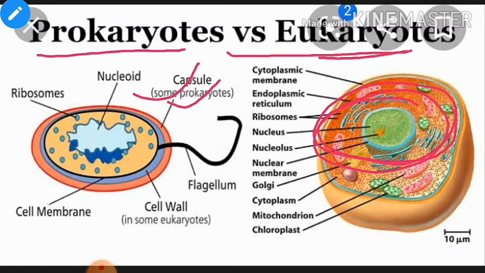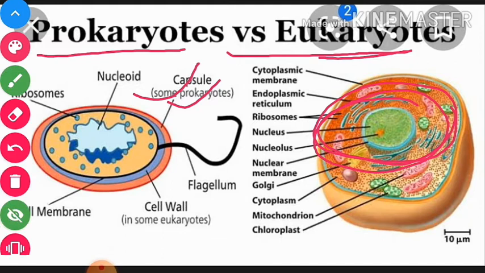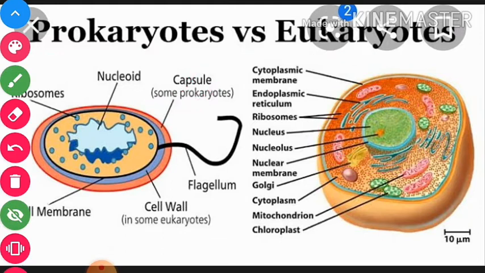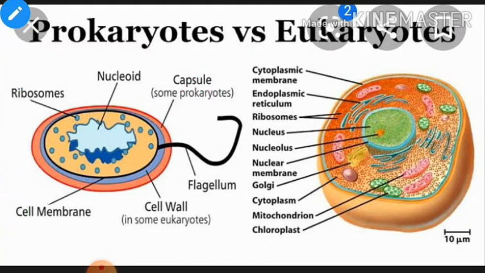Now you can see here also, in prokaryotes and eukaryotes. In prokaryotes, what happens is that there is no nucleus in the center. So what does the nucleus mean here? Because there is no nucleus.